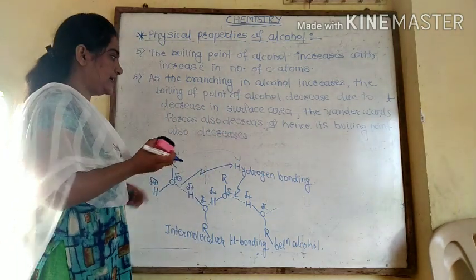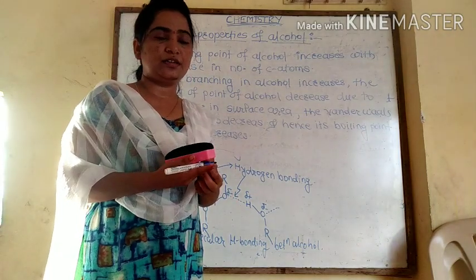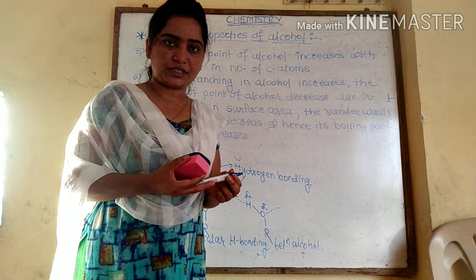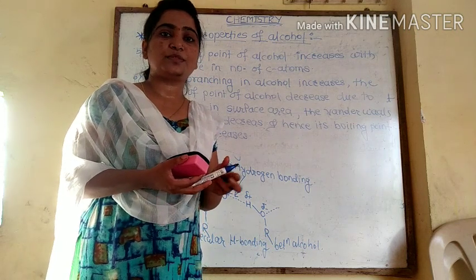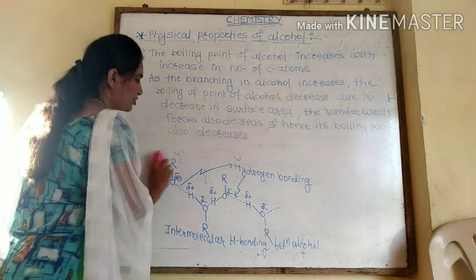Okay. And last property is that alcohols are soluble in water. Now why is alcohol soluble in water? Because alcohol forms hydrogen bonding with water molecules. So that last property is here.